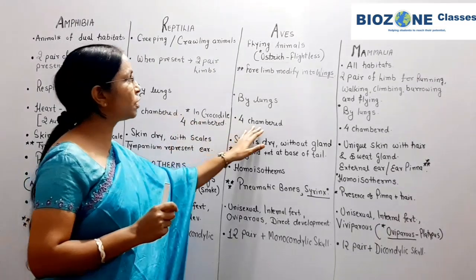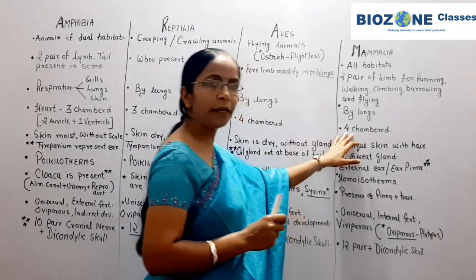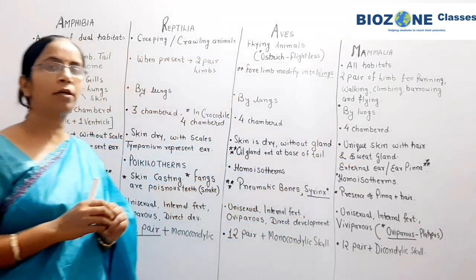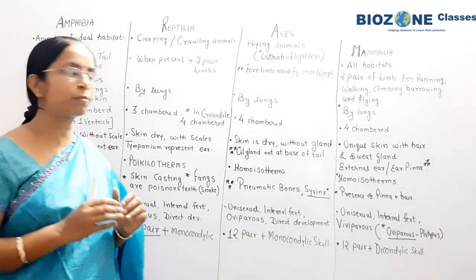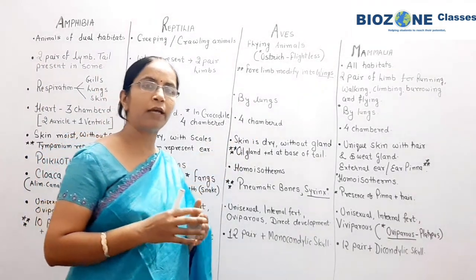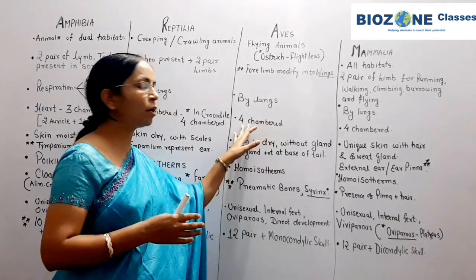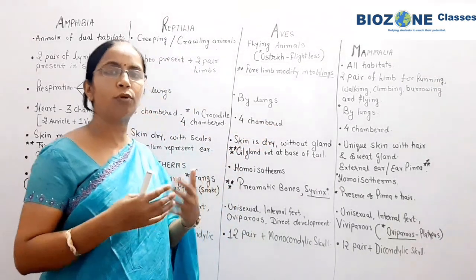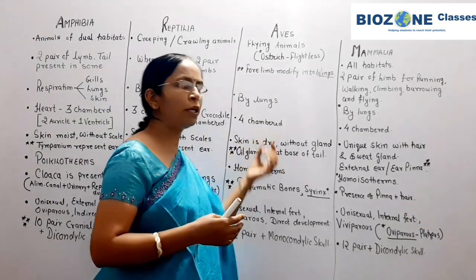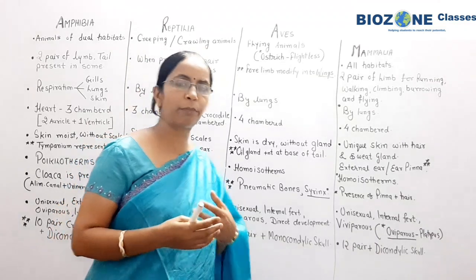Now we come towards aves, that is commonly called birds, and mammalia. Here the four-chambered well-developed heart is present, and all of you know what the meaning of four-chambered heart is: two auricles and two ventricles. So you remember it only in short terms as the four-chambered heart, because now there is no need to write each and everything about what we understand by the four-chambered heart.